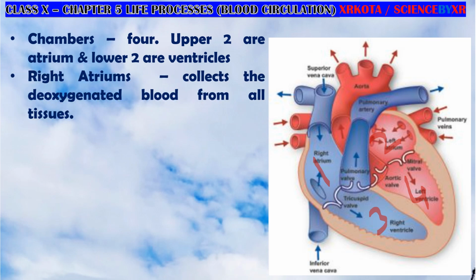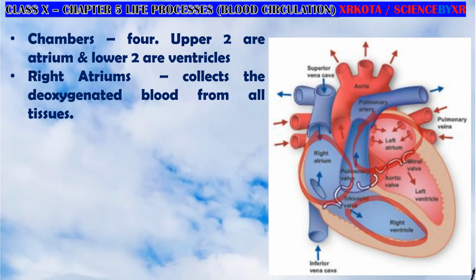So there are four chambers found in the heart. Okay. The upper two chambers are called atria. If you see these two chambers, one is the right atrium and one is the left atrium, and the lower two are ventricles, the left ventricle and the right ventricle. Okay, so these are the ventricles and atria. So four chambers we have studied.